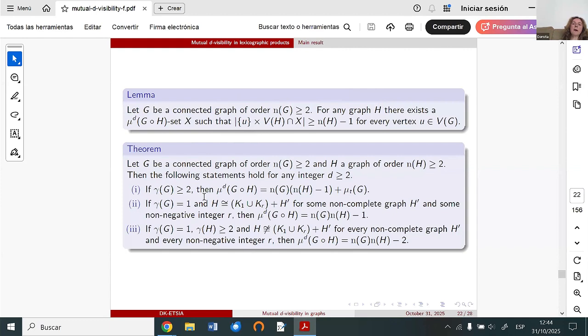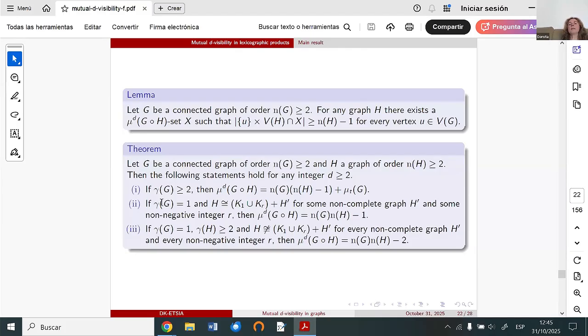The results for the lexicographic products are also related to the domination number of the first factor. We can observe that if the first factor has domination number at least 2, that means we will not have a universal vertex connected with all other vertices, we have this value.